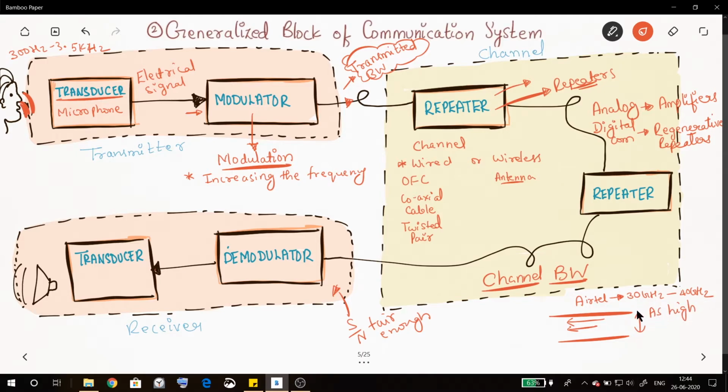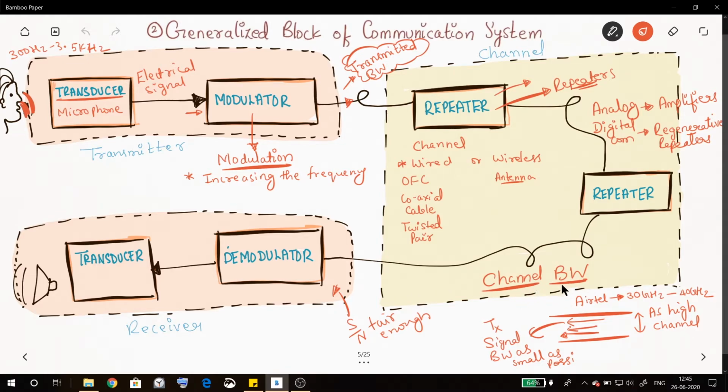So it's better to have a larger bandwidth channel, right? Now, we want as many signals as possible in this bandwidth. So what should be the case? The transmitted signal bandwidth must be as small as possible, so I can send a lot of signals in the same channel together.